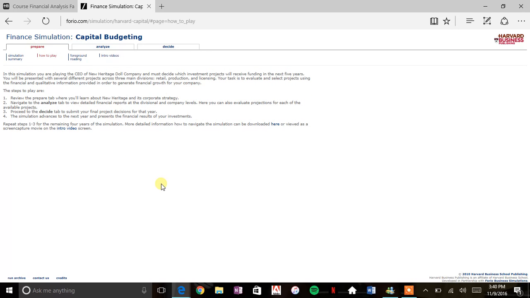How to play. In the simulation, you are playing the CEO, and we are investing in projects. We review all of the options, and then we navigate through the Analyze tab and look through all of the projects, their finances, and how they would benefit our company, and then we ultimately decide for that year.